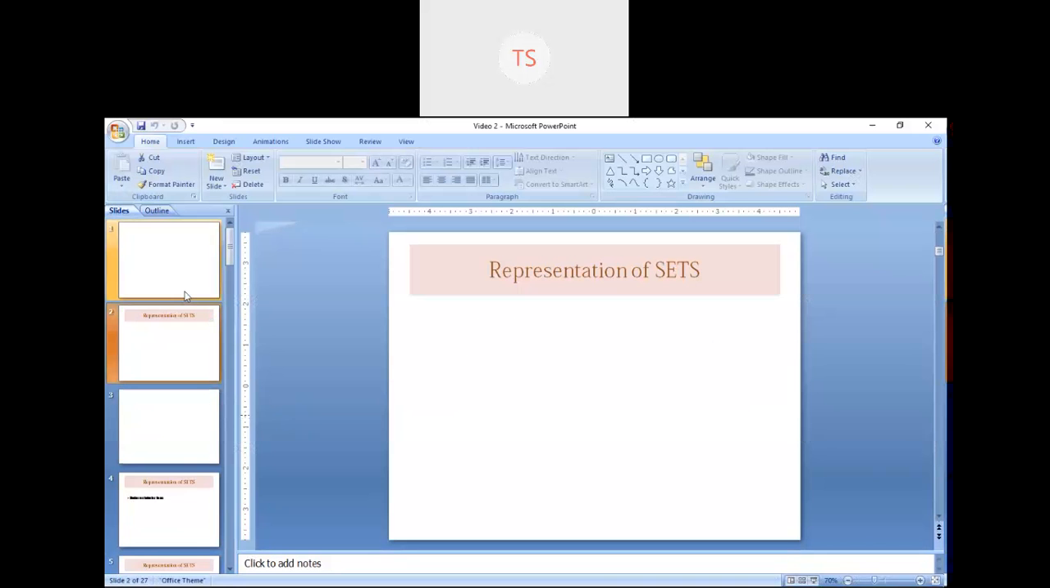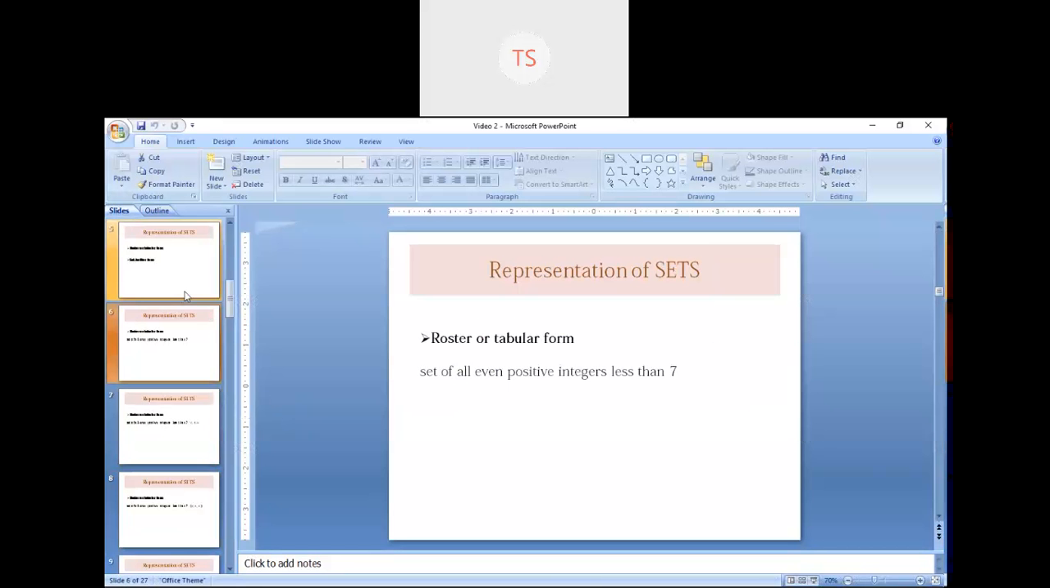Next is to represent a set. Now, how will we represent a set? I think all of you have done this part, so I will go a little bit fast. The representation of sets: to represent a set, there are two methods. The first one is the roster or tabular form, and the second is the set builder form. By these two ways we can represent a particular set.